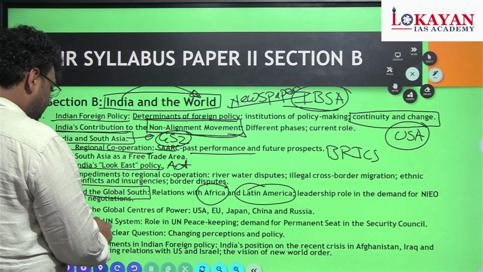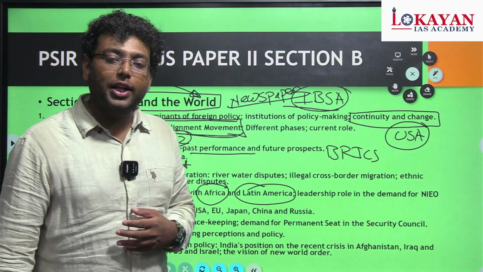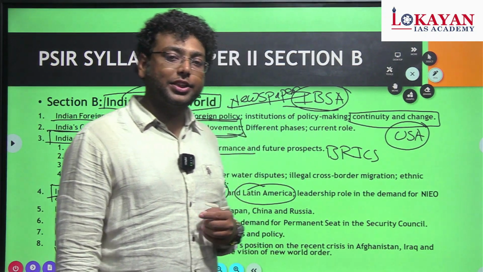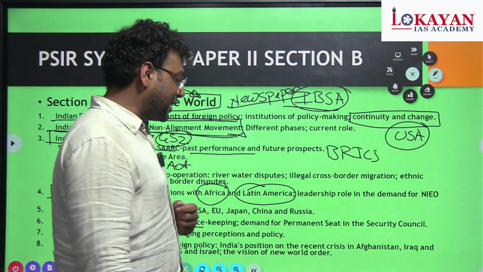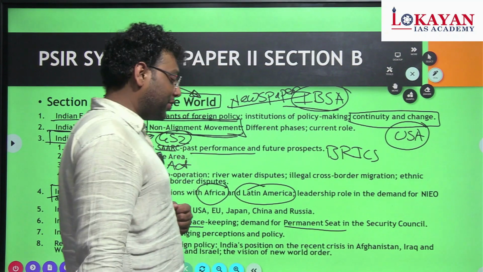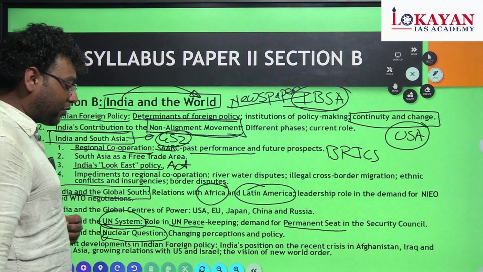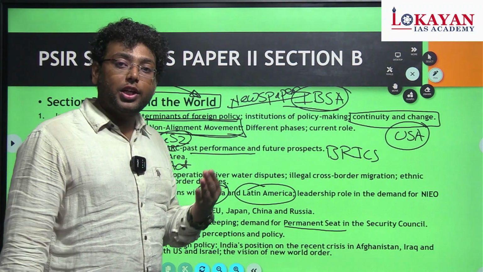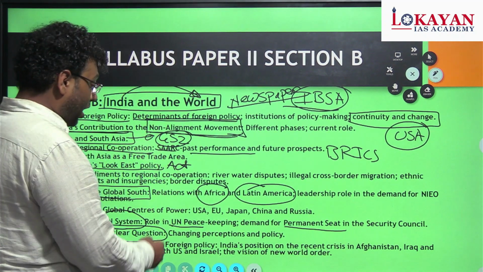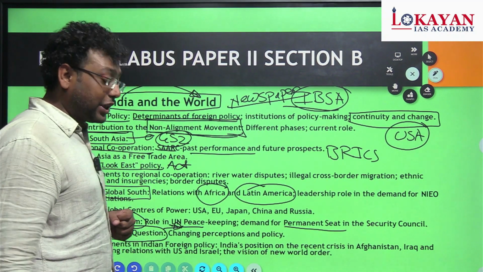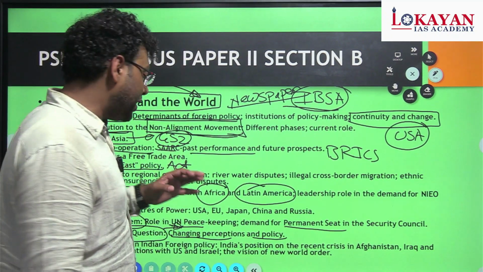The next is India and the UN system, that India is demanding and multiple nations are also supporting India's permanent seat in the United Nations Security Council. So India's relation with the UN, India's contribution in the UN peacekeeping forces, India's permanent seat status, all these things we are going to learn. Then the next is India and the nuclear question, that is India as a nuclear power, India as a responsible nuclear nation. So all these things, how it is going to change the perception and the policies of the whole world regarding the nuclear weapon state.